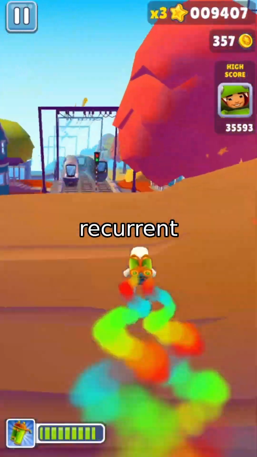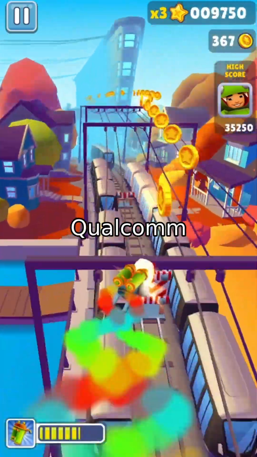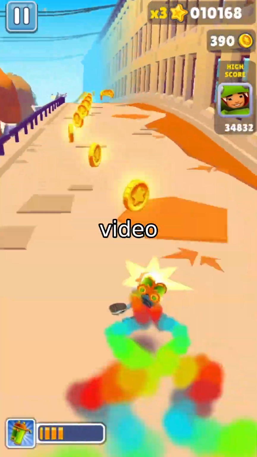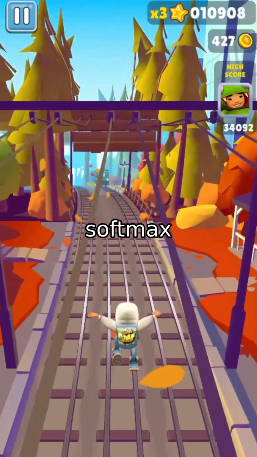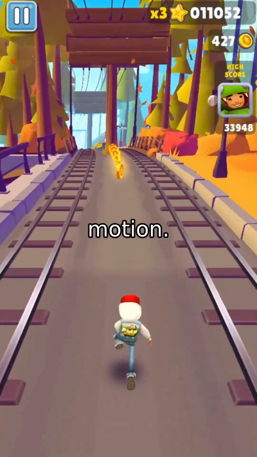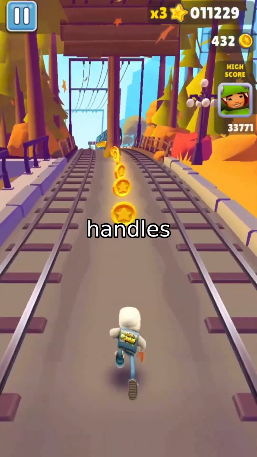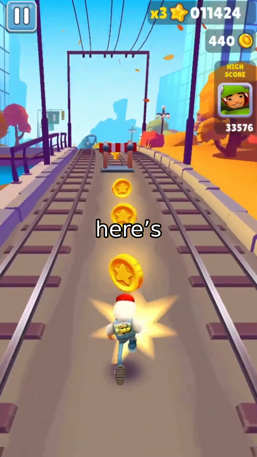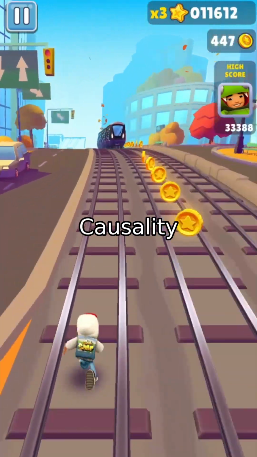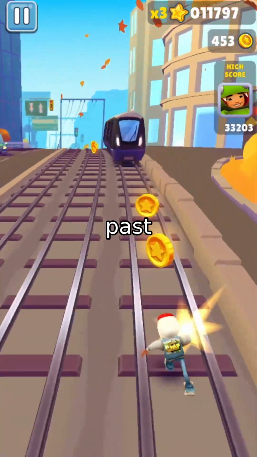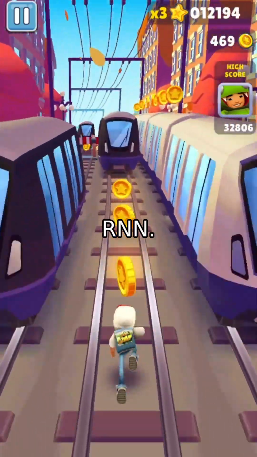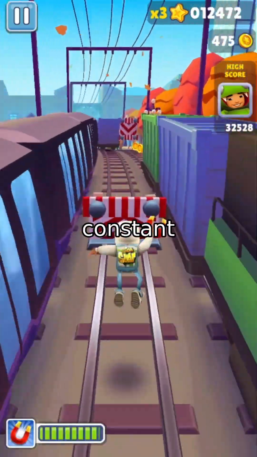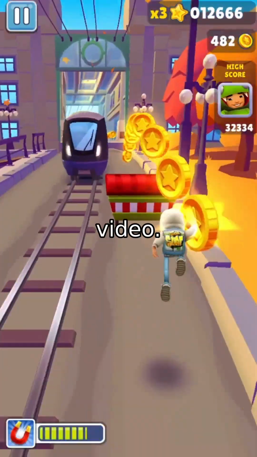Enter ReHiAt, recurrent hybrid attention, a breakthrough from Qualcomm AI Research. ReHiAt splits video into temporal chunks, say 3 frames. Within each chunk, it uses softmax attention for high-fidelity local motion. Between chunks, linear attention handles long-range coherence. But here's the genius: it's recurrent. Causality is enforced, each chunk only sees past chunks. This allows the entire model to be reformulated as a chunkwise RNN. Result: constant memory usage, no matter how long the video.